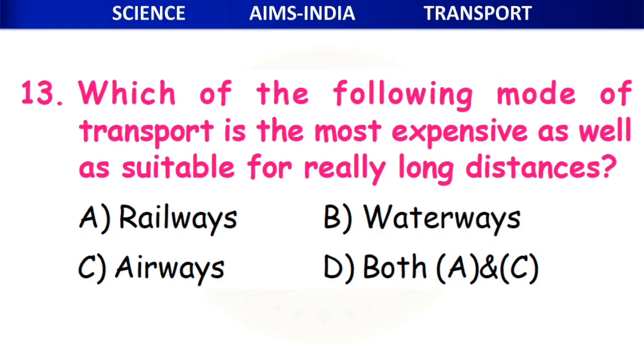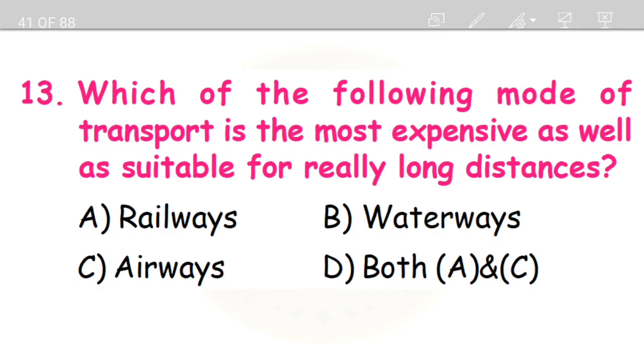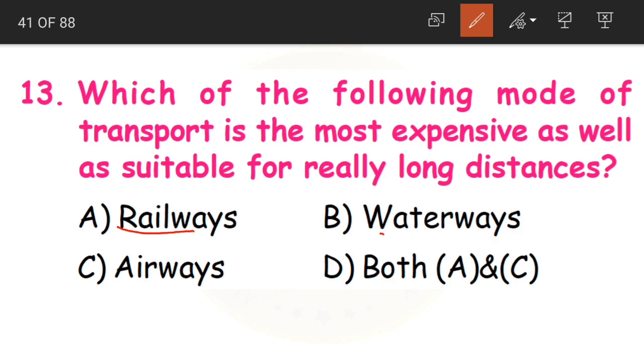Clear? Now, 13th one is, which of the following modes of transport is the most expensive as well as suitable for really long distances? So which transport is the most expensive and preferable for long distances? Whether it is railways, waterways, airways, or both A and C, that is railways and airways. And the answer is, children, airways.